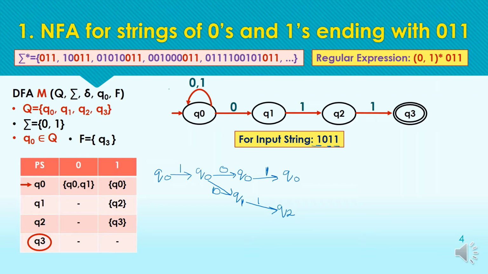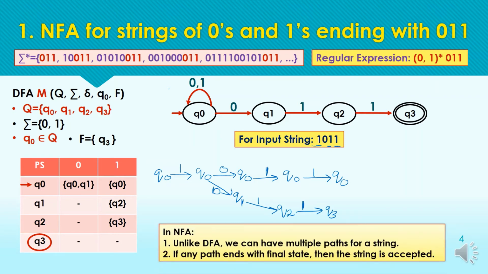Next we have the last symbol as 1. From Q0 for the input symbol 1 we are moving to Q0 itself, but from Q2 we are moving to Q3 for the input symbol 1. So now as the string has ended, we have two paths over here.